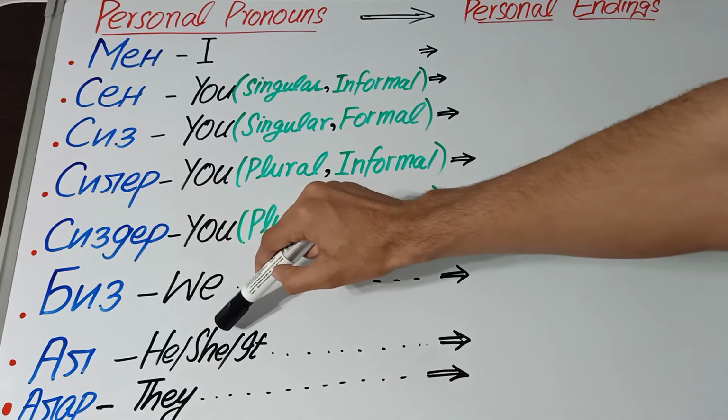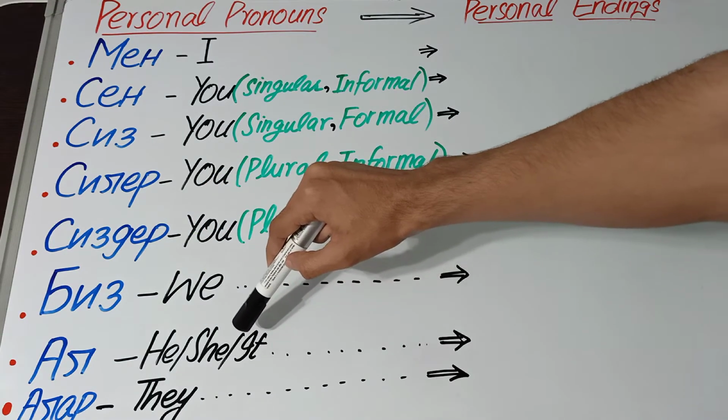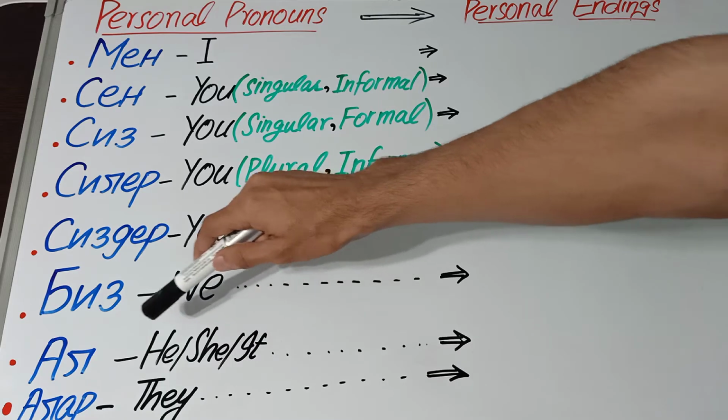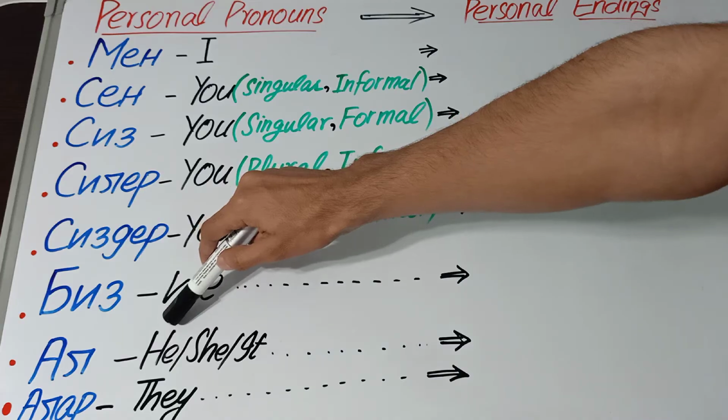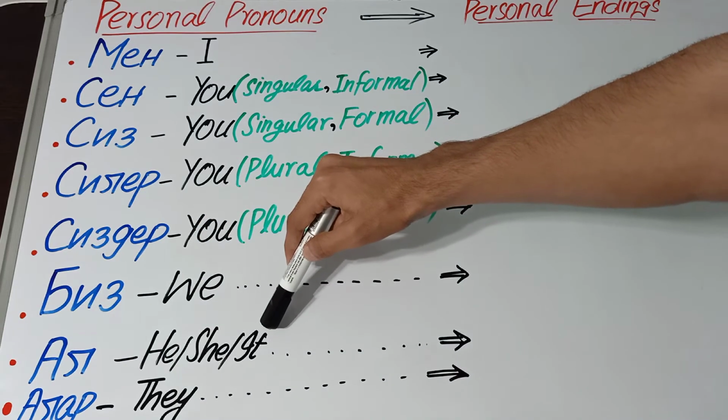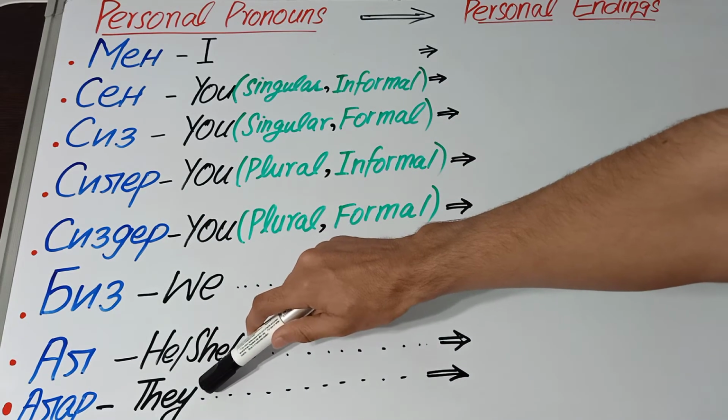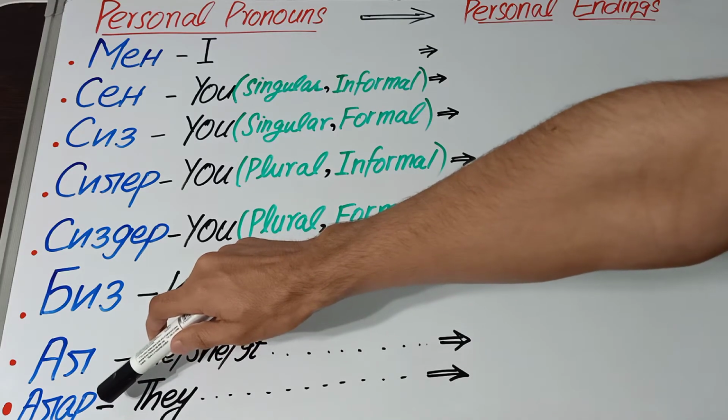For he, she, and it, we have just one personal pronoun in Kyrgyz, that is al. So al represents he, she, as well as it. They is alar.